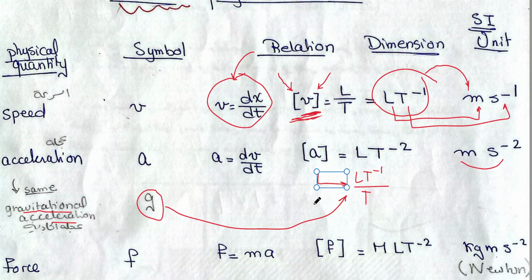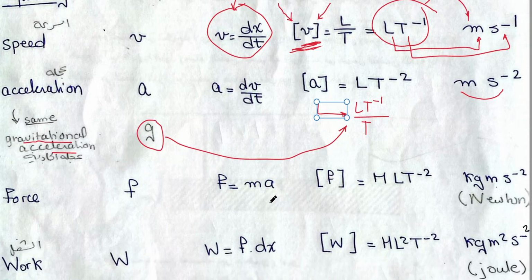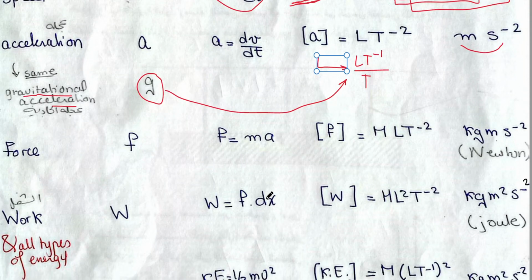Another example, the force. What is the force? The force is related to other physical quantities by the equation F equals ma. So by definition, force equals mass multiplied by acceleration.